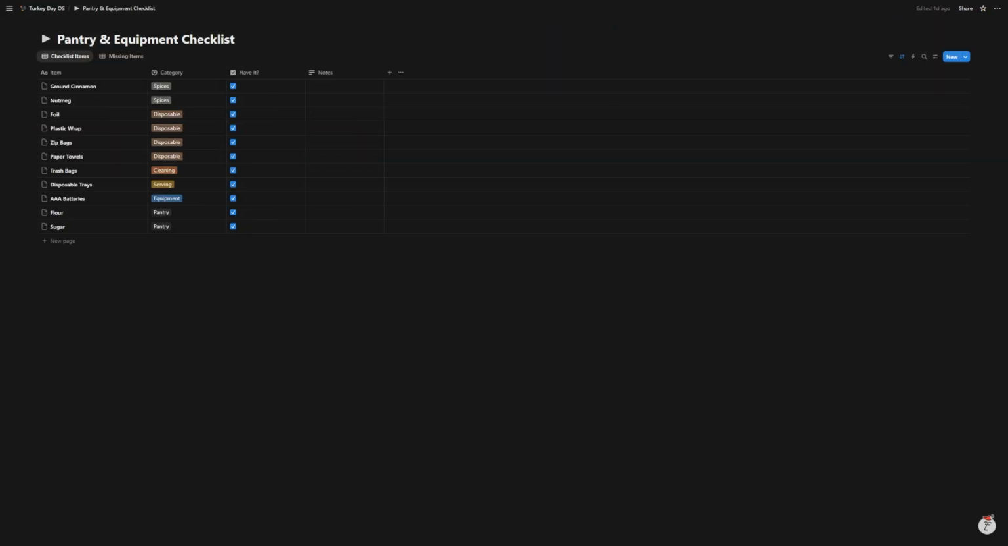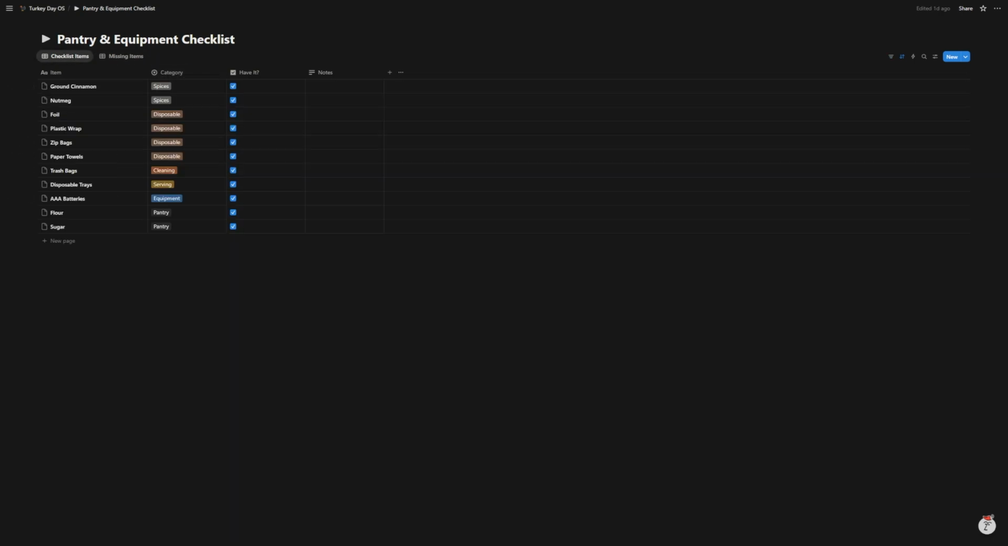Pantry and equipment checklist. This is where it's showing me the items that I need. This is something I can just run through every year. There are always things you want to make sure you have ready to go for the holidays, so you're not searching last minute for, for example, flour, sugar. I use batteries for my thermometer, disposable trays to make certain dishes, trash bags, paper towels. These are all things you just want to have on hand.